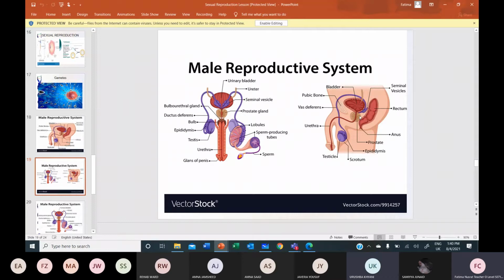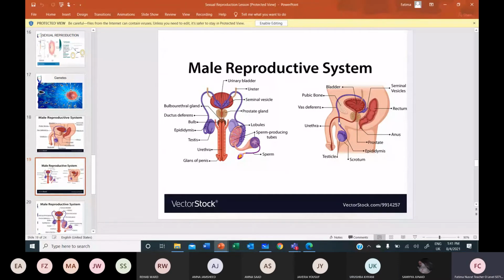Then there is a single tube from the bladder which takes the seminal fluid and the sperms, and it also takes urine. This tube is known as urethra. The combination of seminal fluid and sperms is called semen.